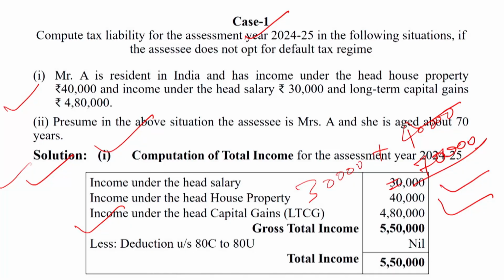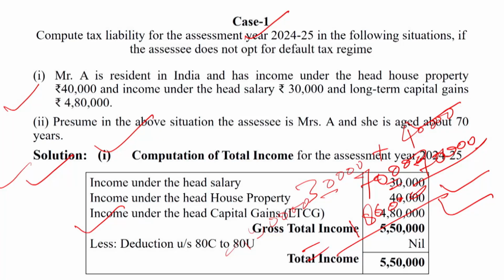So up to rupees 2,50,000 no tax; 2,50,000 minus 70,000 is equal to 1,80,000. Up to rupees 1,80,000 no amount of tax.